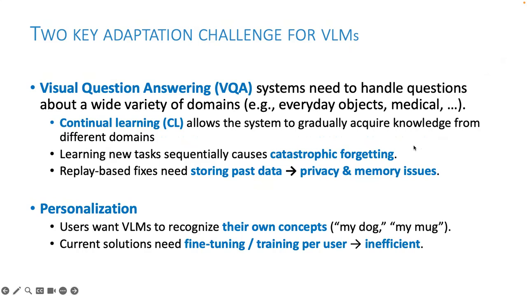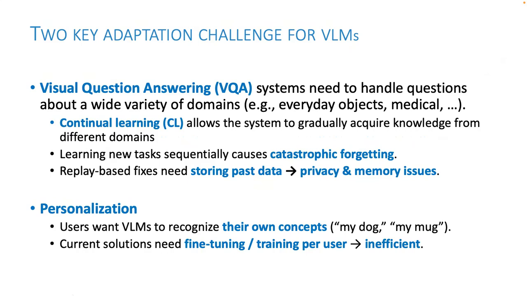The first is continual learning in VQA. VLMs need to handle questions across a variety of domains, from answering questions related to everyday objects and activities to answering questions from the medical or even agriculture domain. Now, continual learning lets a system gradually acquire knowledge from different domains.